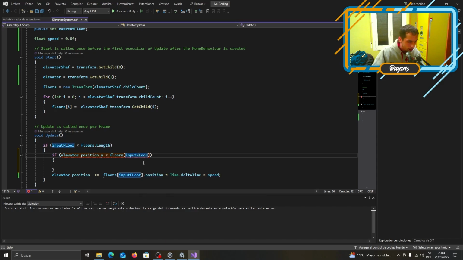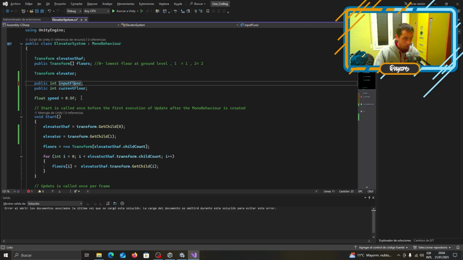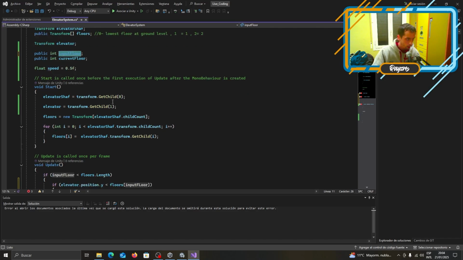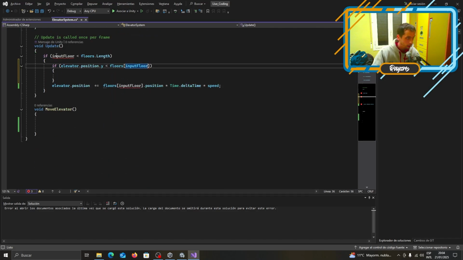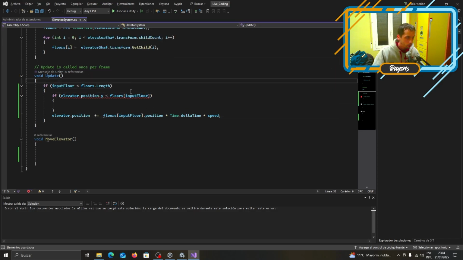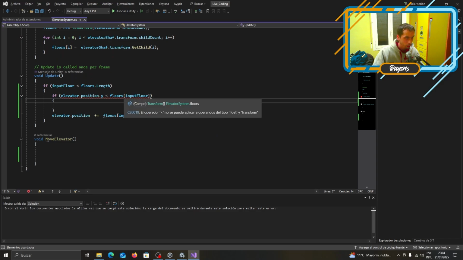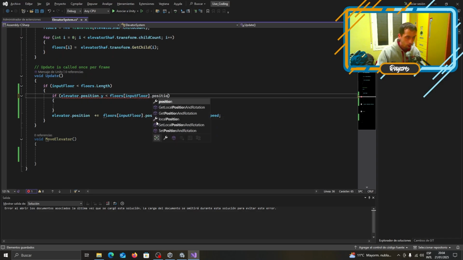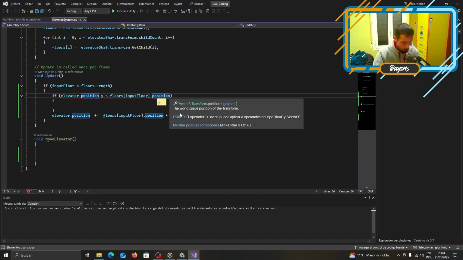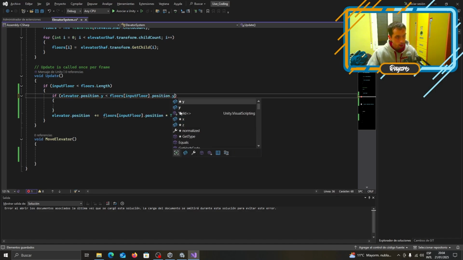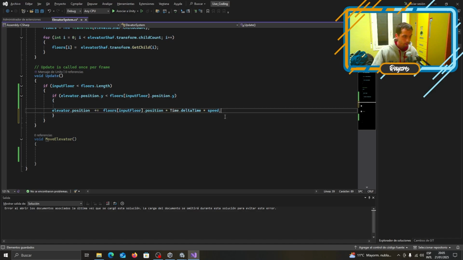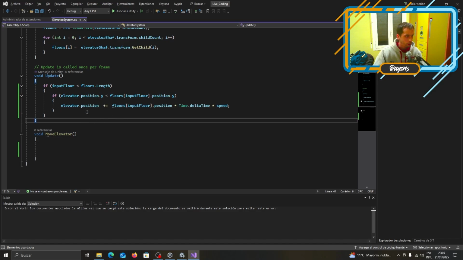I'm sorry, I'm going to change this variable, because the input floor, it's awful to say it this way. We're going to copy this, going to paste here, and paste here. Input floor is minor than input floor position y. Sorry, I'm quite off now. Now it's simpler. We simply need to say it's equal to speed times Time.deltaTime.